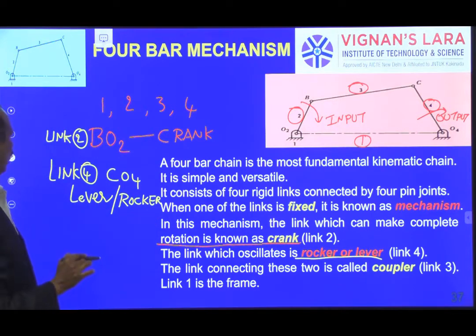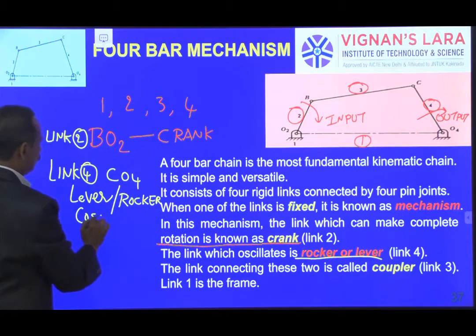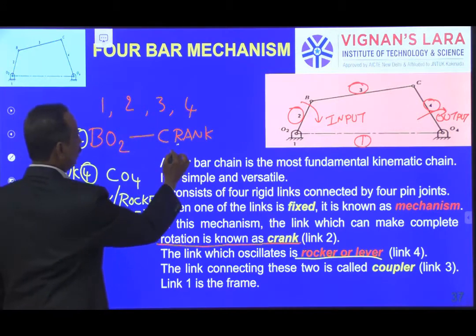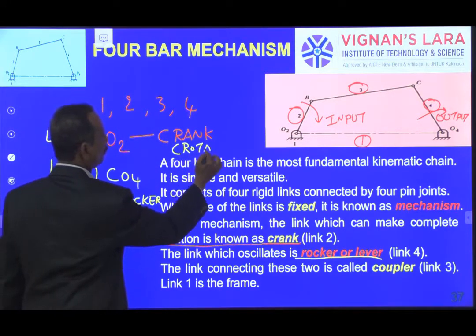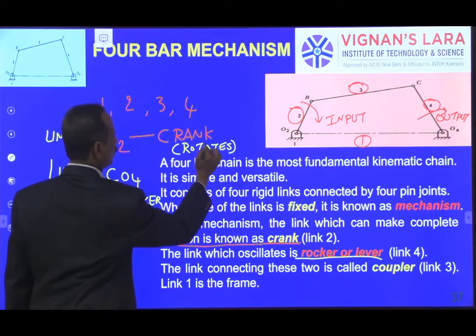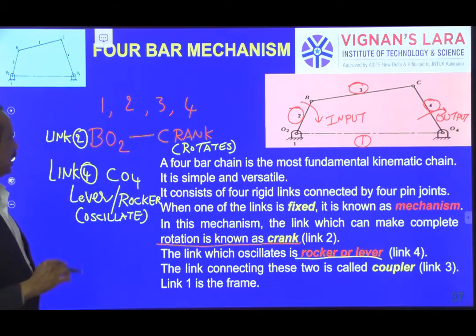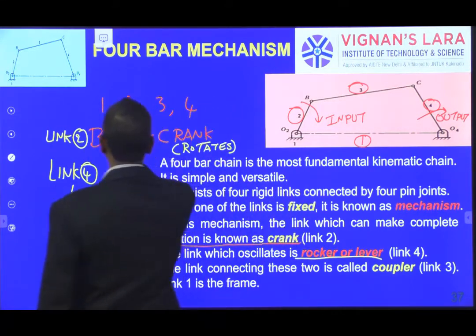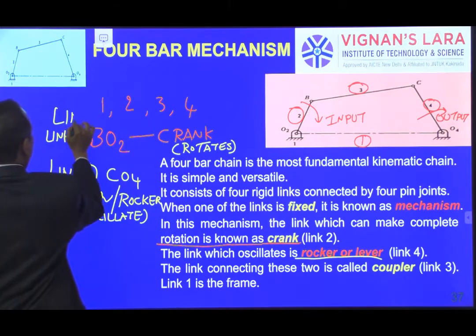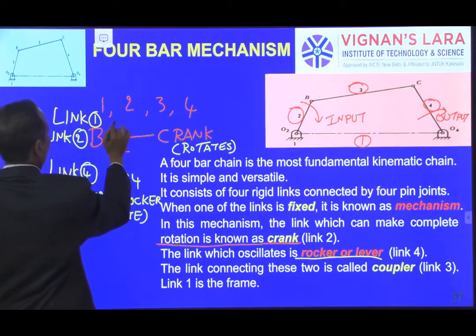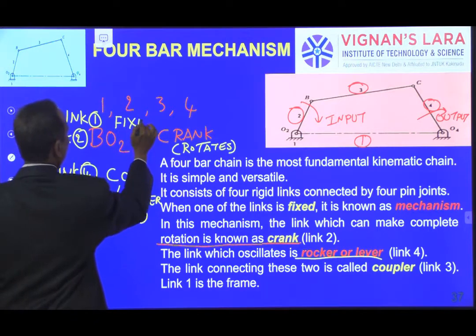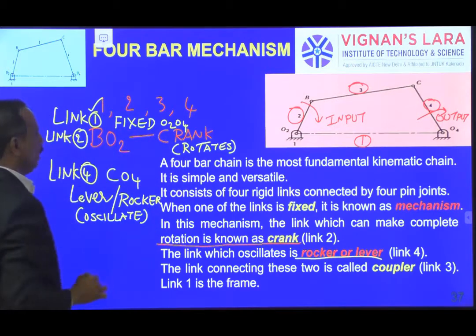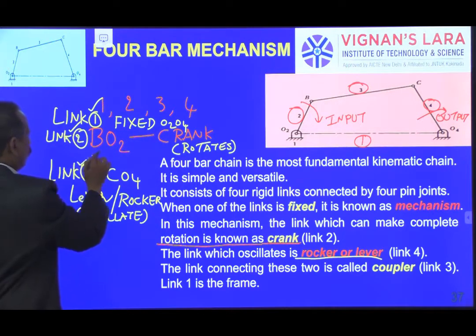So the rocker or a lever will oscillate, whereas the crank rotates. The crank rotates, and link 4, O4, is oscillating. Then what are the other links? Already link 1 is fixed. That is O2, O4. So link 1 over, link 2 over, link 4 over.